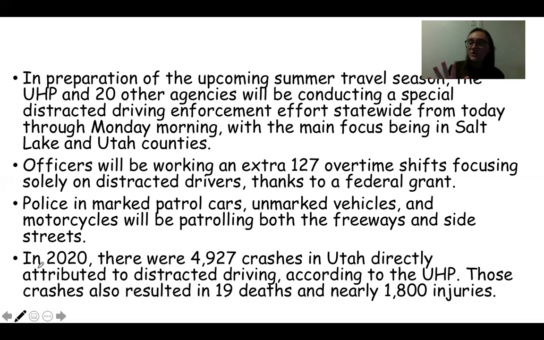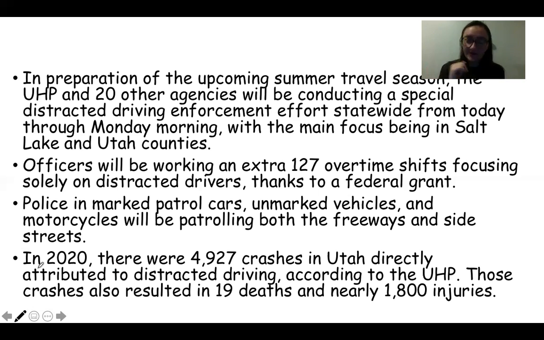Now, some of you I know do not drive because you take the tracks, but if you drive, like you have a car at your house that you take to the grocery store, if you have a friend that drives, or if you drive to work, just be careful this week because the police will be looking for people on their phones.